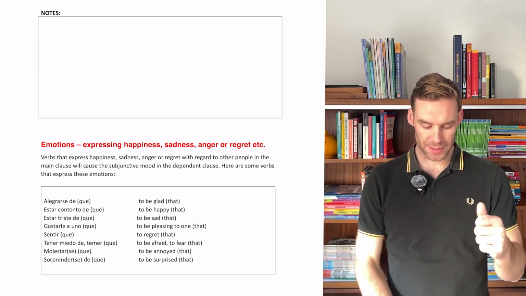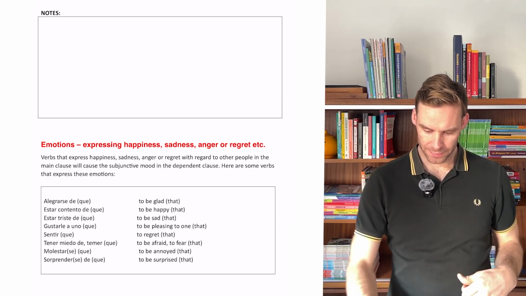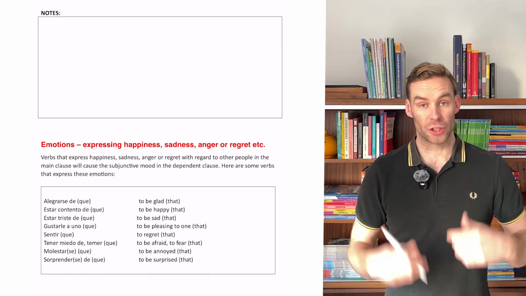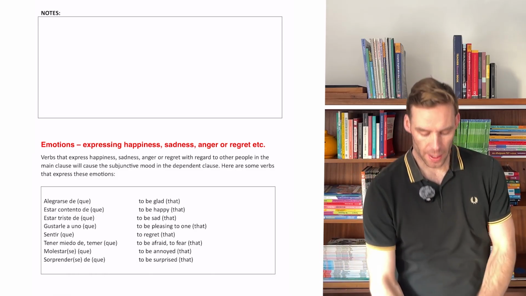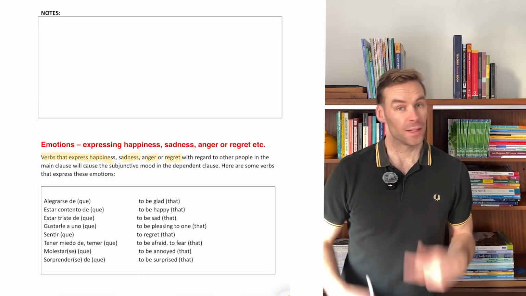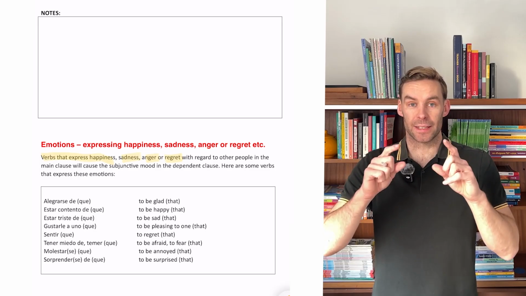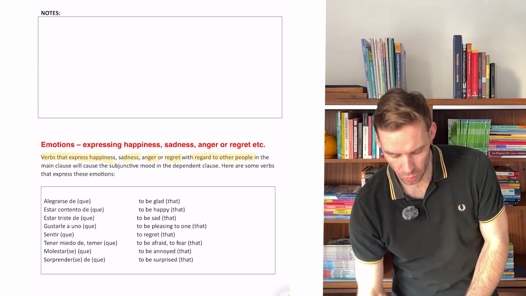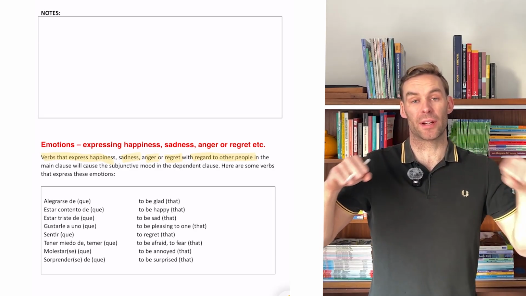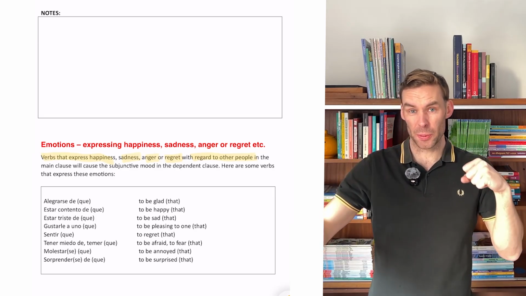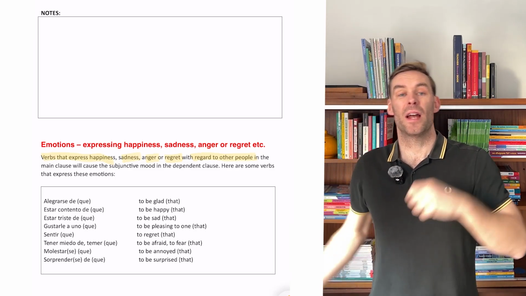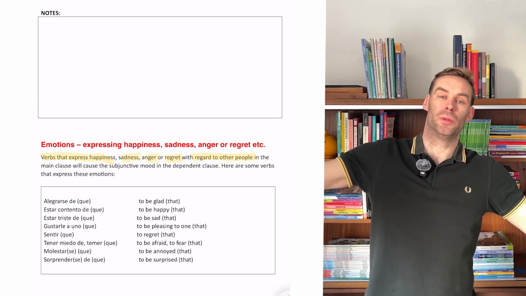Now, verbs that express happiness, we're on page 89, by the way, if you're following along. But verbs that express happiness, sadness, anger, or regret, emotions, okay? The kicker here is with regard to other people, okay? So we're always going to have two people in any situation that's triggered the subjunctive. There's two people. I am happy that you are here, okay? I, one person, you, another person.